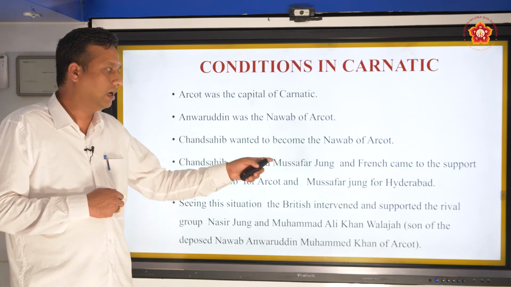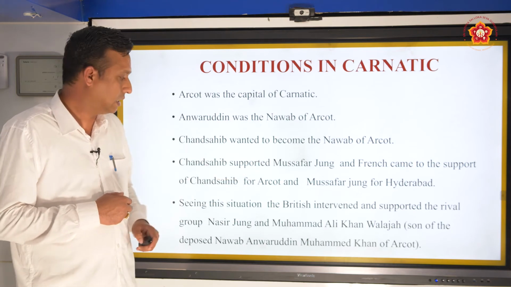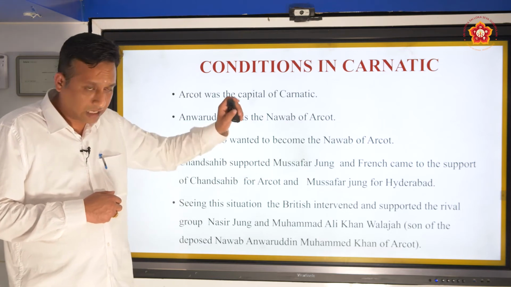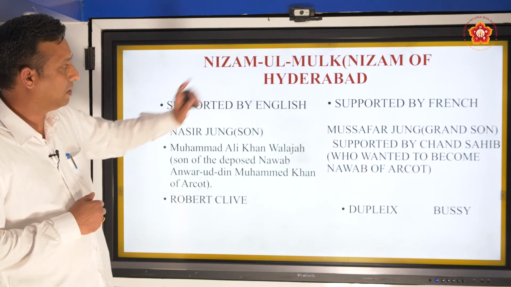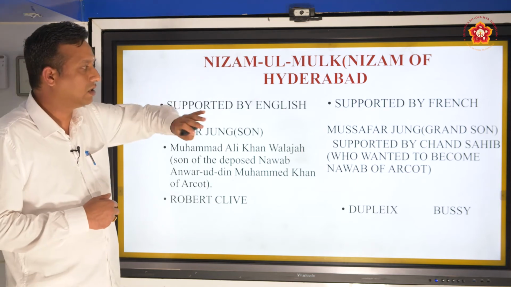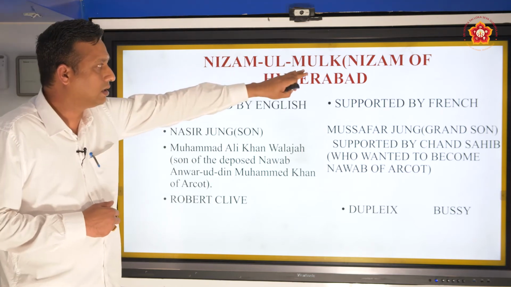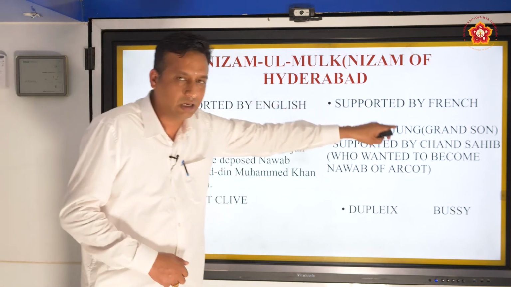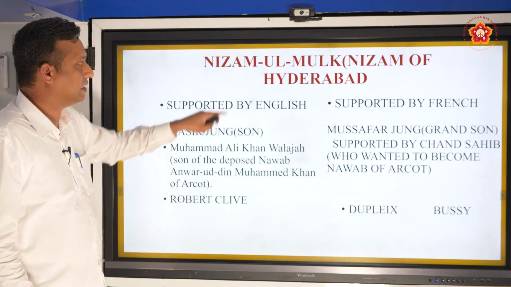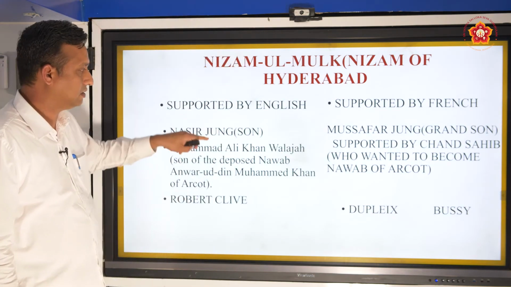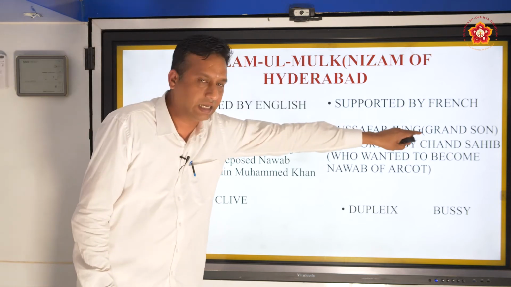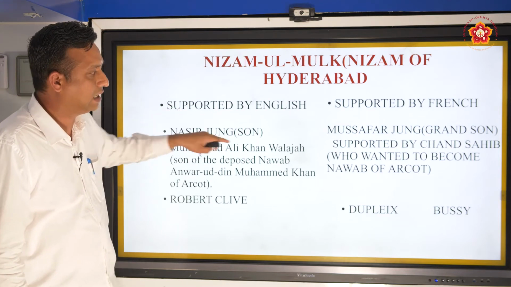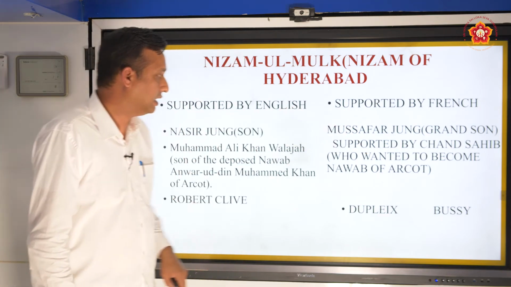Chanda Sahib supported Muzaffar Jang, and the French came to the support of Chanda Sahib for Arcot and Muzaffar Jang for Hyderabad. So don't get confused with these things. I have made a simple thing here. You can see two boxes here. Nizamul Mulk, Nizam of Hyderabad. One group supported by the English, another group supported by the French. Who are these? Nazir Jang, son of the Nizam of Hyderabad, and another group, Muzaffar Jang, grandson of the Nizam. The son was supported by the English and the grandson by the French.